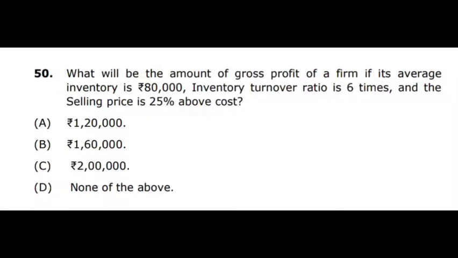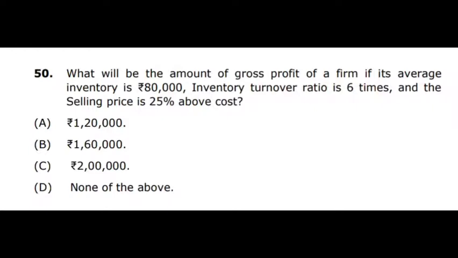So 6 equals cost of goods sold divided by average inventory. The cost of goods sold is not given, we have to find it out. So cost of goods sold divided by 80,000 rupees, that is average inventory. If we cross multiply 6 into 80,000, the cost of goods sold is 4,80,000 rupees.